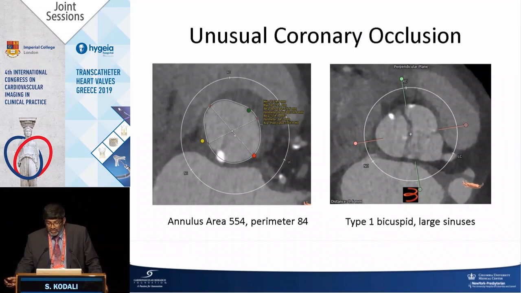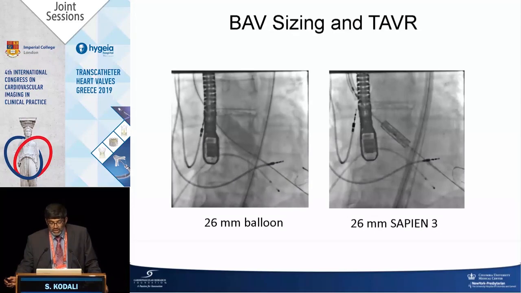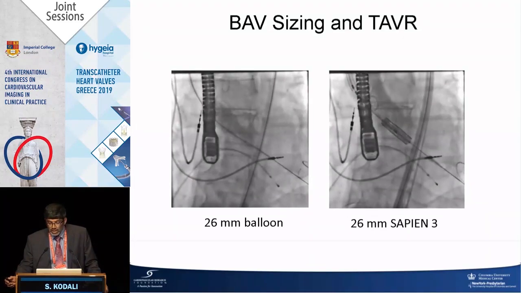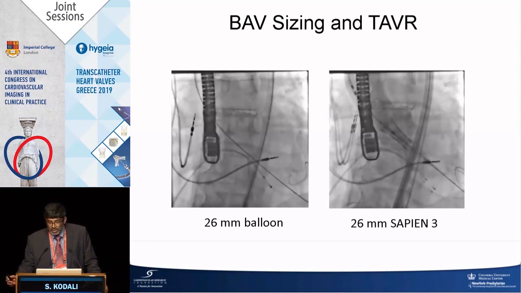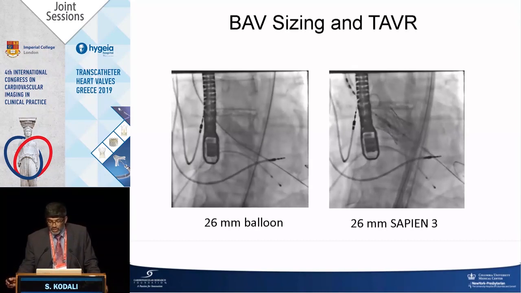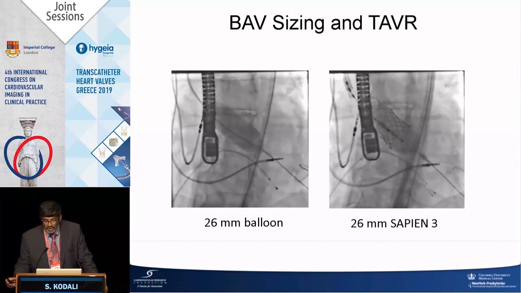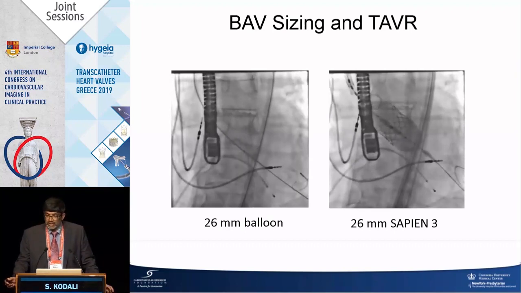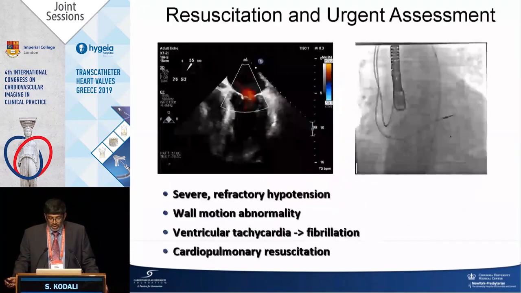This is a patient that was done relatively recently, last year. It was a type 1 bicuspid, fusion of the right and non, as you see there. Sinuses were big. We did a 26 millimeter balloon, put in a 26 millimeter Sapien 3. Fairly straightforward. Position looked good, about 2 millimeters below the annulus, and sizing was in good range for a 26 millimeter S3, and sinuses, as I said, were 34.